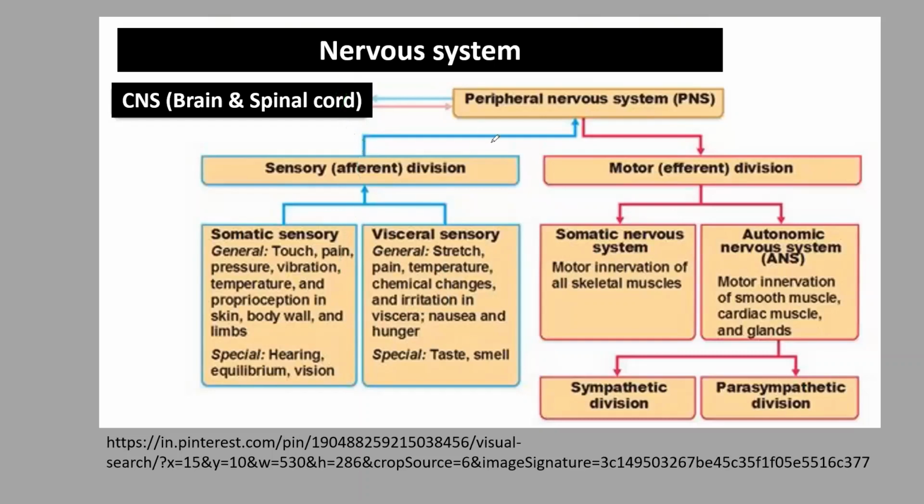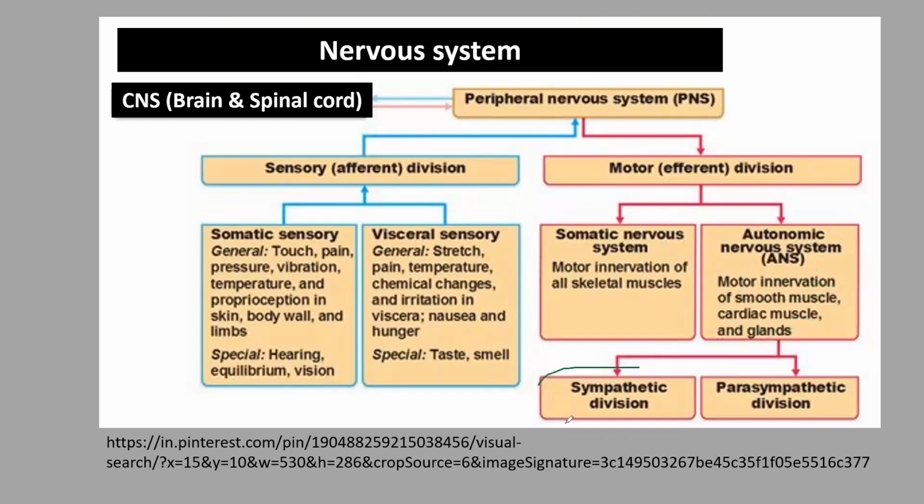the spinal cord, then the brain. In the brain or the CNS, the integration takes place when they receive the sensory information. The motor unit executes the function, whatever information the CNS has received. For the motor functions, we have the somatic nervous system, which regulates voluntary movement or voluntary activity like skeletal muscle activity. Then the autonomic nervous system handles motor innervation of smooth muscle, cardiac muscle or gland secretion.